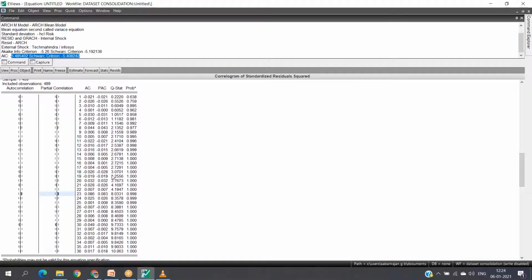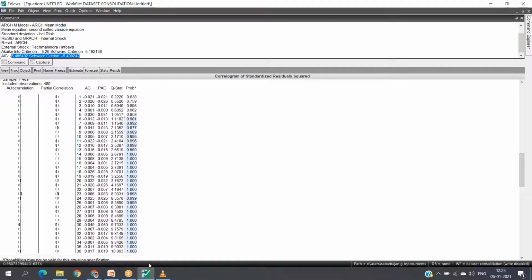Here in the p-value, among these 36 lags, the probability in all the cases is greater than 5%. You start from 63%, 75%, almost 90%, and in most of the cases it is almost 100%, especially from lag 6 to 36.